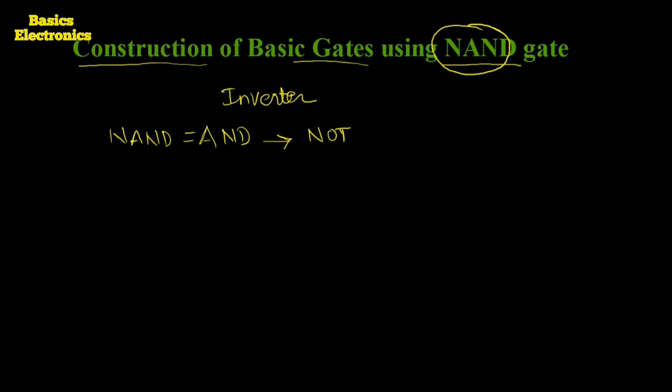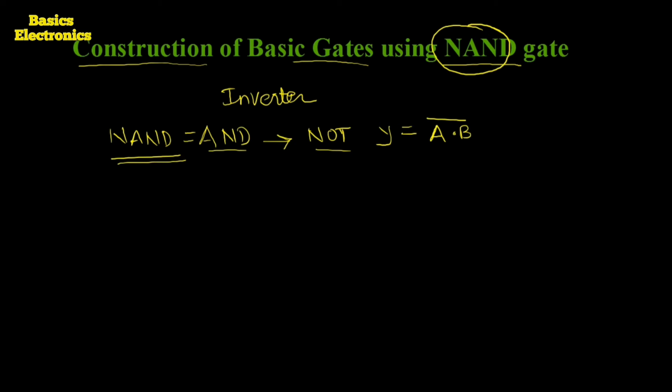It means the NAND gate is not a single gate, it is a combination of two gates, the AND gate and the NOT gate. Its equation is y equals (a dot b) complement.